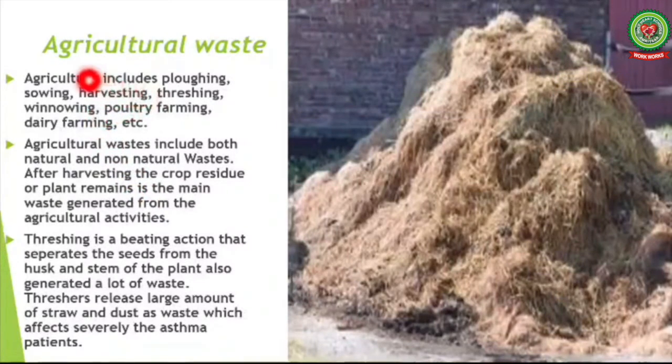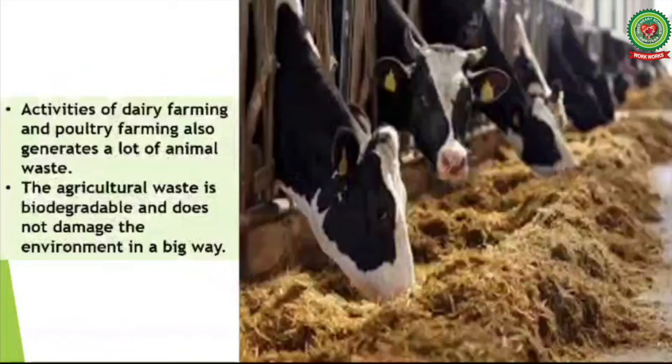Agriculture waste. Agriculture includes plowing, sowing, harvesting, threshing, winnowing, poultry farming and dairy farming, etc. Agriculture waste includes both natural and non-natural waste. After harvesting, the crop residue or plant remains is the main waste generated from agriculture activities. Threshing is a beating action that separates the seeds from the husk and stem of the plant and also generates a lot of waste. Threshers release a large amount of straw and dust as waste, which severely affects asthma patients.